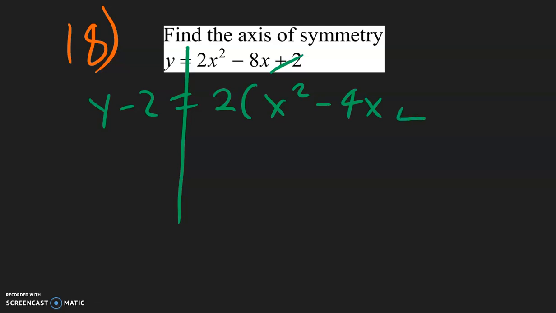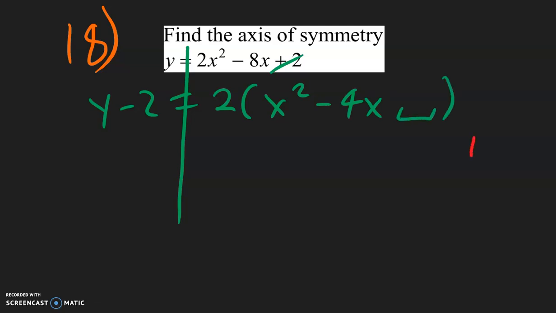Unfortunately, this is not in vertex form, so we need to do some algebra to change it into vertex form. Like what we did before, move this to y minus 2. That leaves you with 2 parentheses x squared, negative 8 divided by 2 is negative 4x, and then we need a blank to complete the square with.